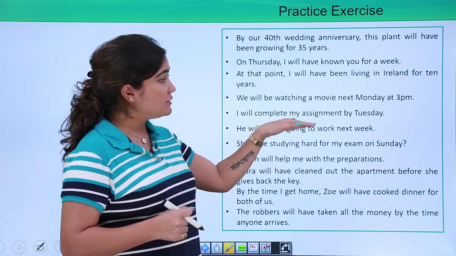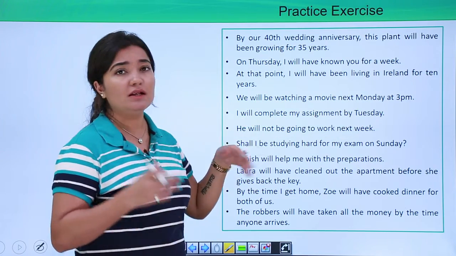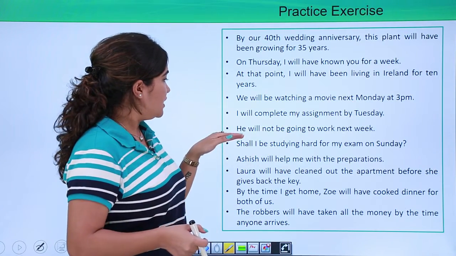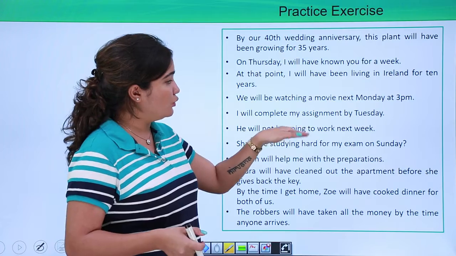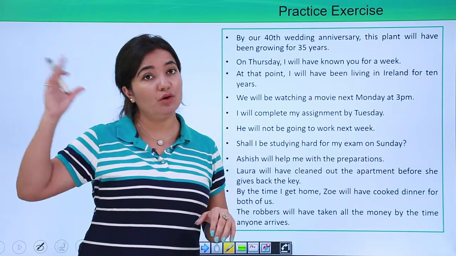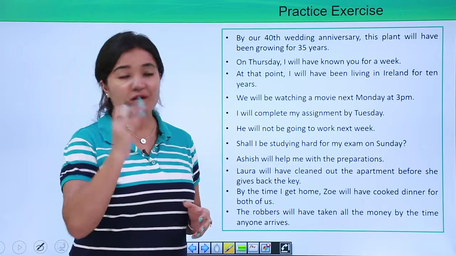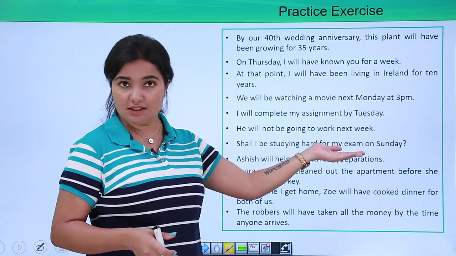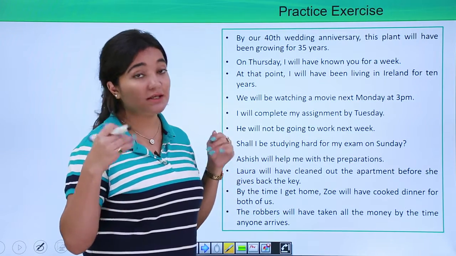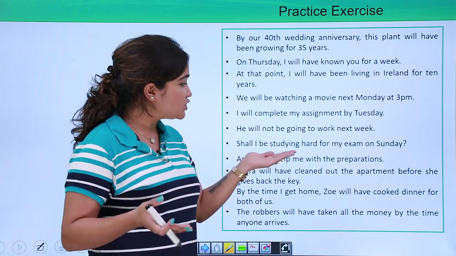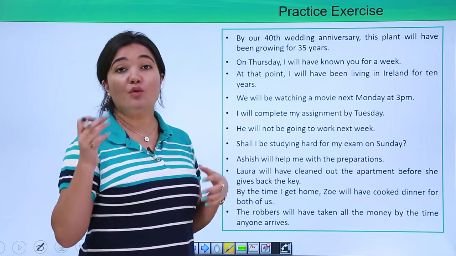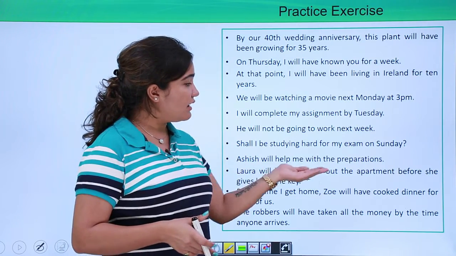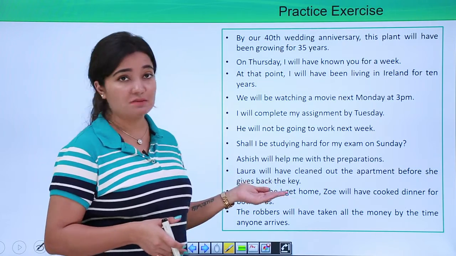I will complete my assignments by Thursday. What type of tense is it? It is your simple future tense. He will not be going to work next week. So will not be going is what type? Very right. It is the continuous form of future tense. Shall I be studying hard for my exam on Sunday? So shall I be studying hard is again your continuous form. Ashish will help me with the preparations. Will help me with the preparation. That's your simple tense. Laura will have cleaned out the apartment before she gives back the key.